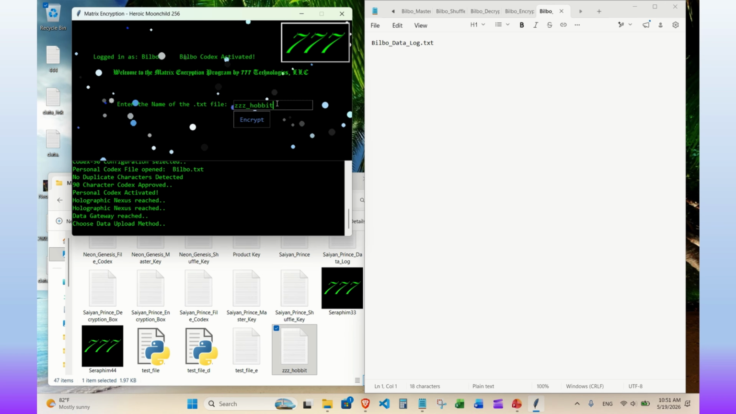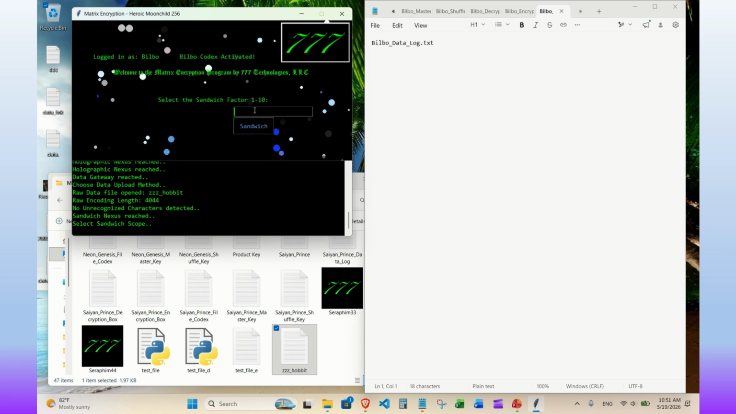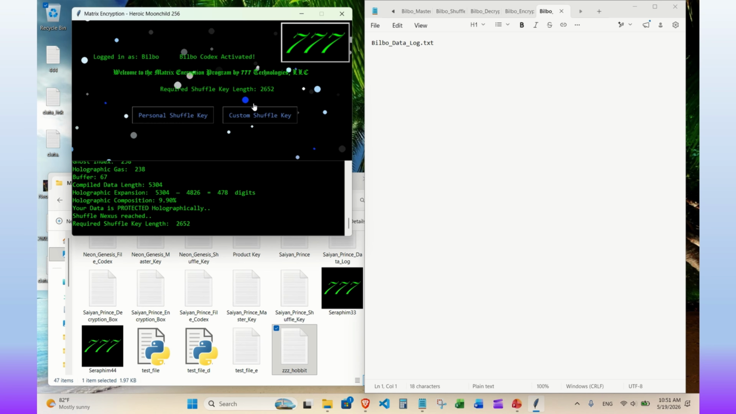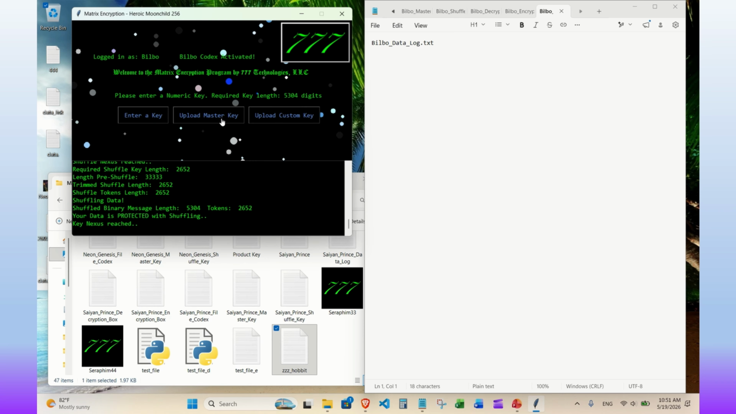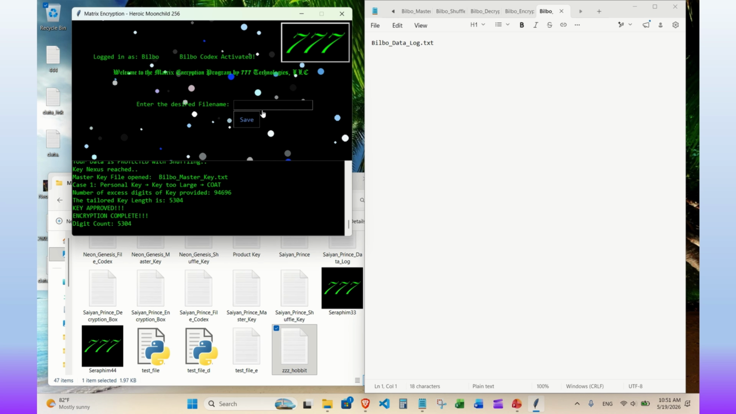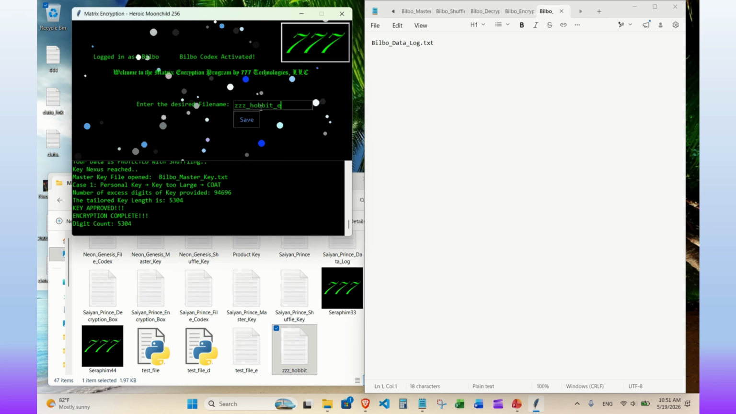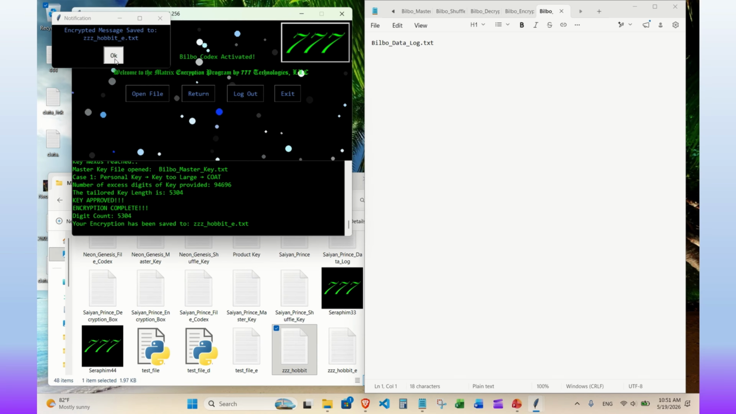Now we upload the plaintext data. The name of the file is zzz_hobbit. We're going to activate 2 more optional layers here with sandwiching and shuffling with our personal shuffle key. Finally, we apply our master key, run the core CBD function, and complete the encryption. Saving to a custom file, we'll give it a name, and notice that the new data appears in the folder right behind the original file.